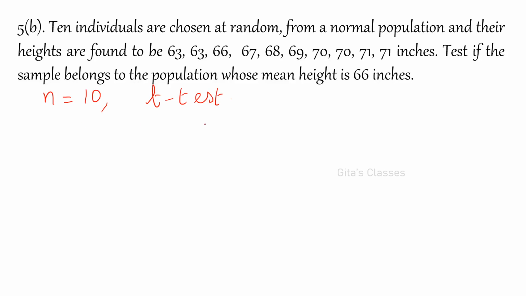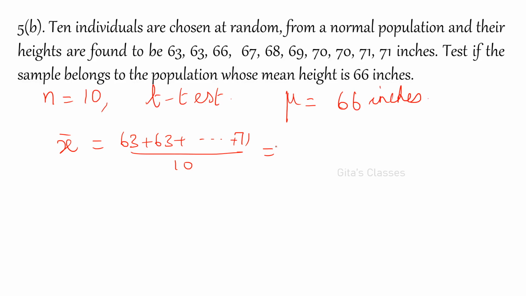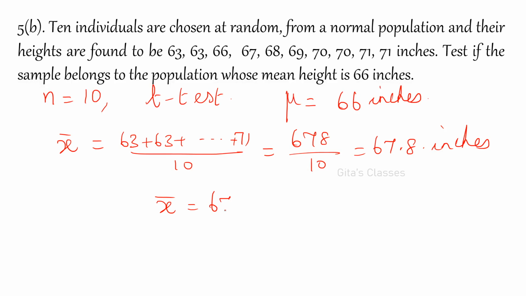For the t-test you have to find out what else is given. Mu is equal to 66 inches, and you have to test for mu equal to 66 only. So let us find the mean, x bar. Add all these values, 63 plus etc. up to 71, divided by 10. I am getting 678 divided by 10, that is 67.8 inches. This is our x bar. So x bar is equal to 67.8.